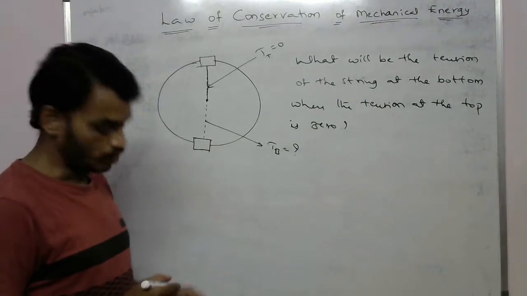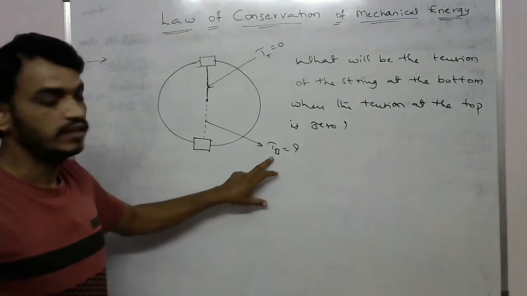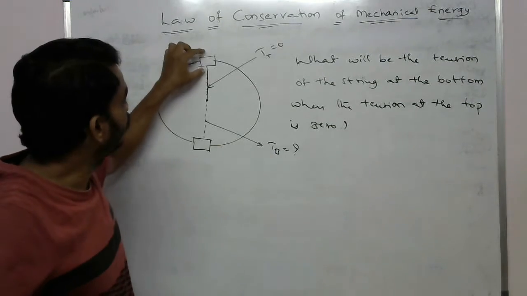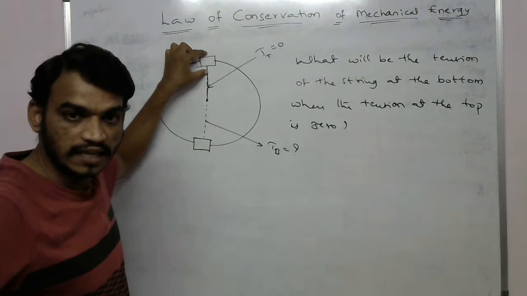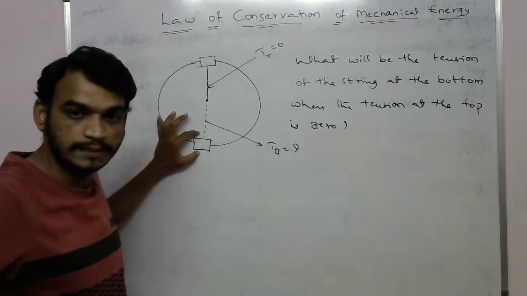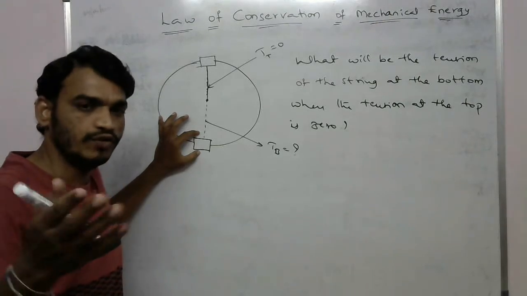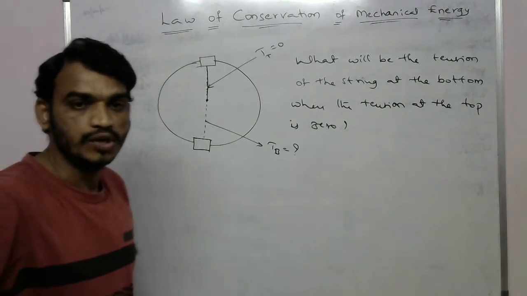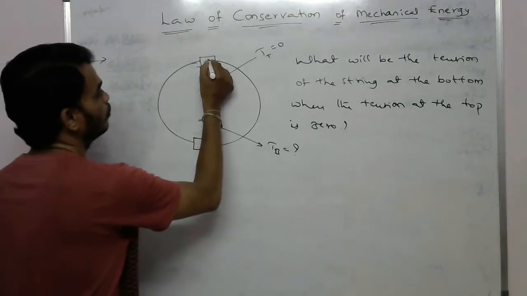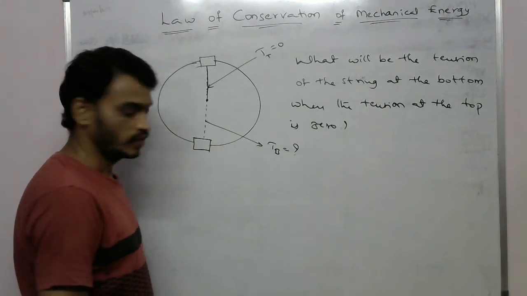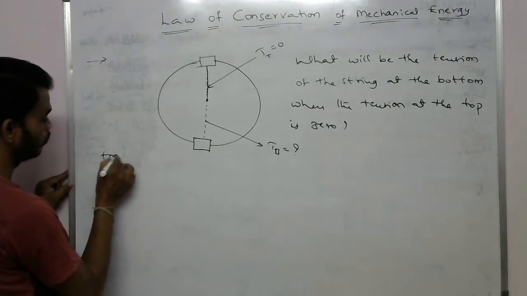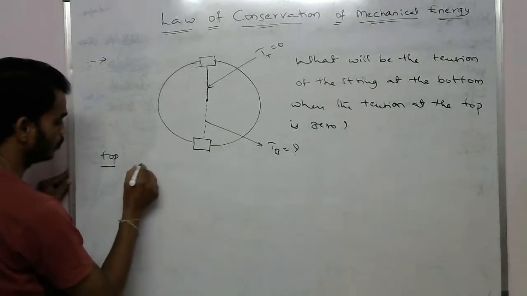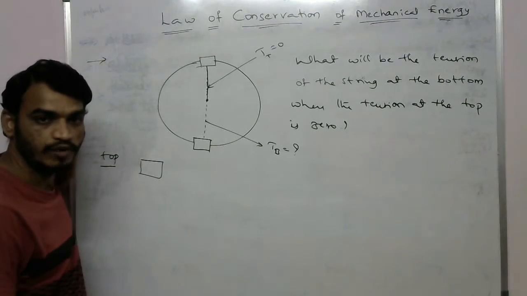Before finding the tension of the string at the bottom, first of all we have to draw the free body diagrams when the object is at the initial position and when it is at the final position. If you want to take this as the initial position or this as the final position, it is not a problem. Initially, for example at the top, what is the free body diagram of the object present here?